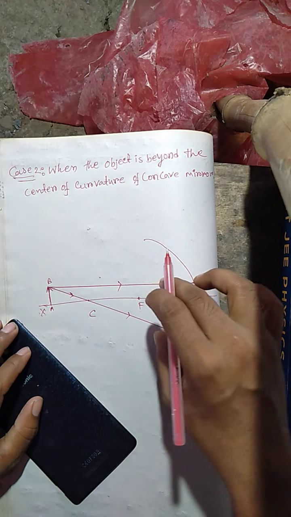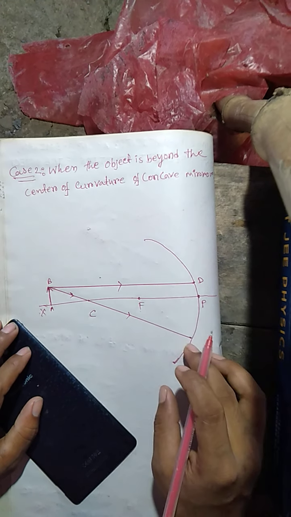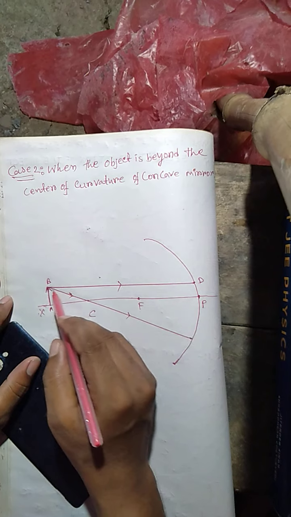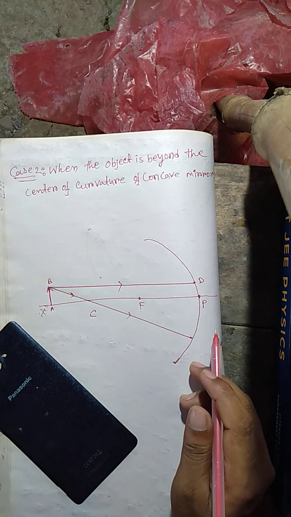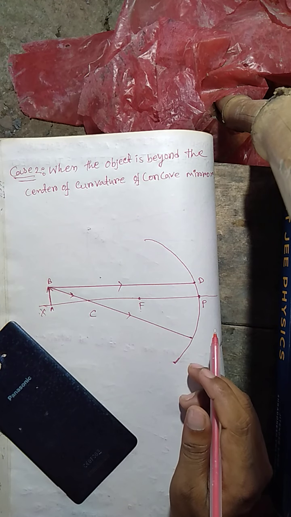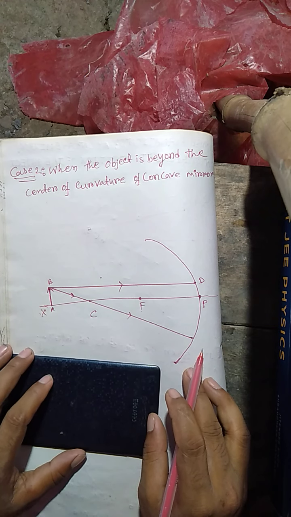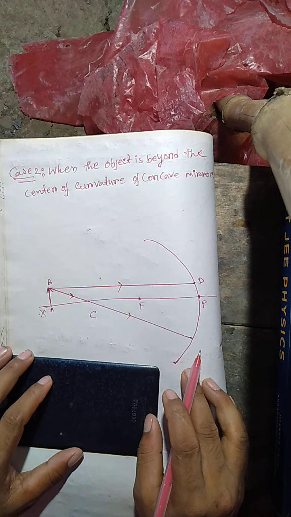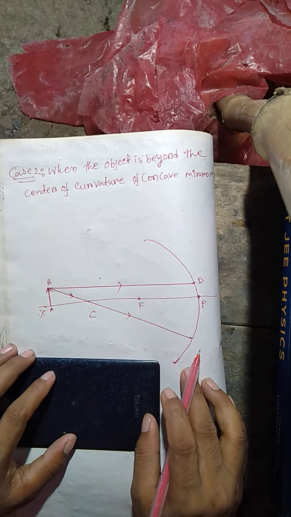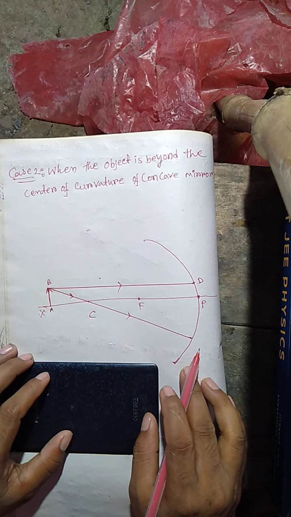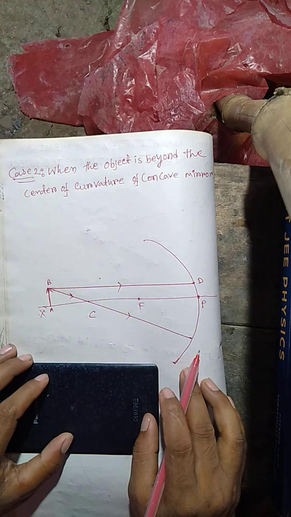Because there are two incident rays, we will get two reflected rays here. One ray is parallel to the principal axis. We already know that if any ray falls on a concave mirror in a direction parallel to the principal axis, the reflected ray will pass through the principal focus. Rule 1 says that the reflected ray will pass through the principal focus.